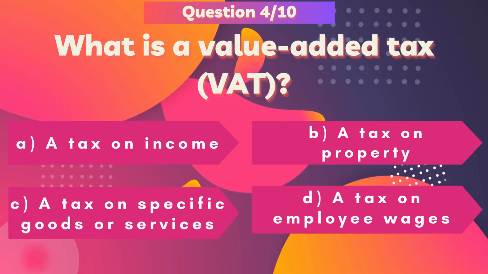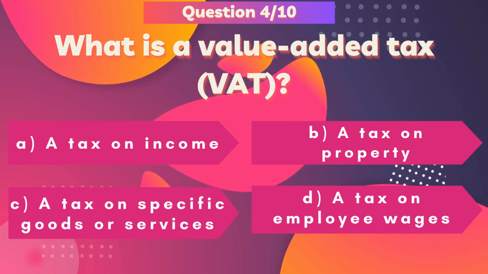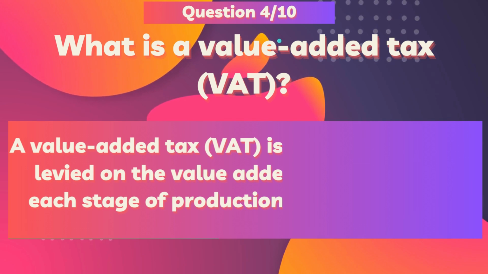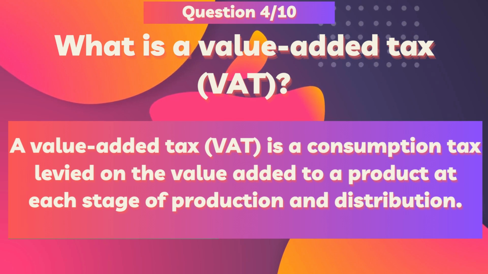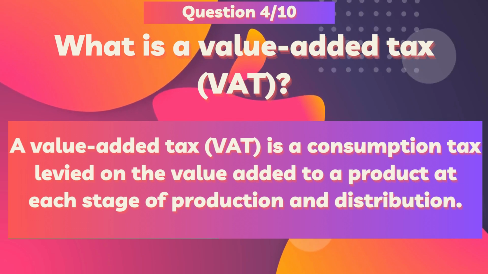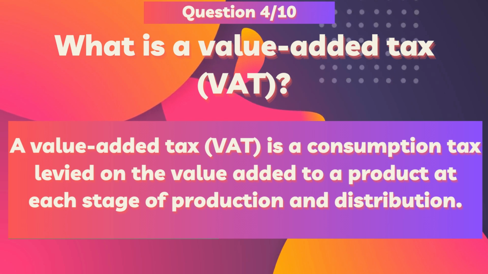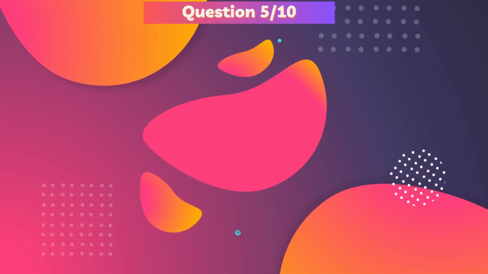Well done! The correct answer is C. A tax on specific goods or services. A value-added tax, VAT, is a consumption tax levied on the value added to a product at each stage of production and distribution. Here's your next question.